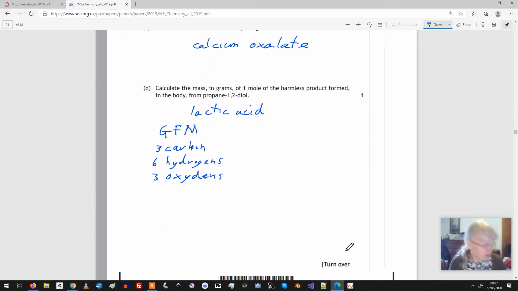So we can look at the formula mass page in the data book, and we can get that carbon has a relative atomic mass of 12, and hydrogen has a relative atomic mass of 1, and oxygen has a relative atomic mass of 16.